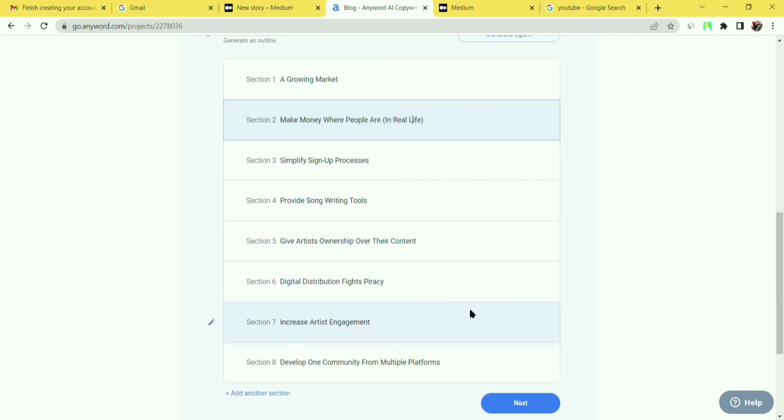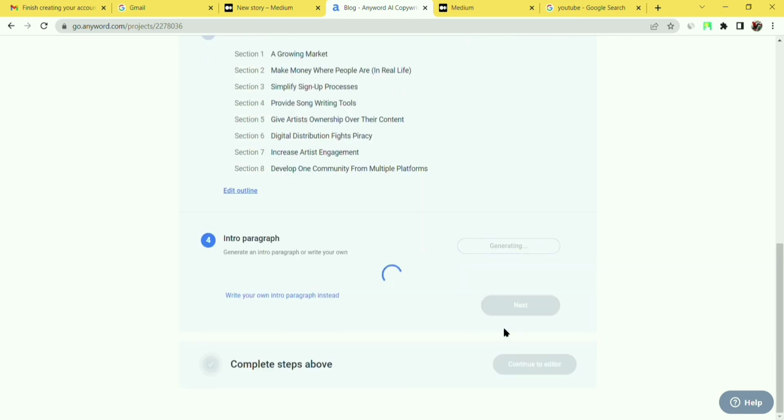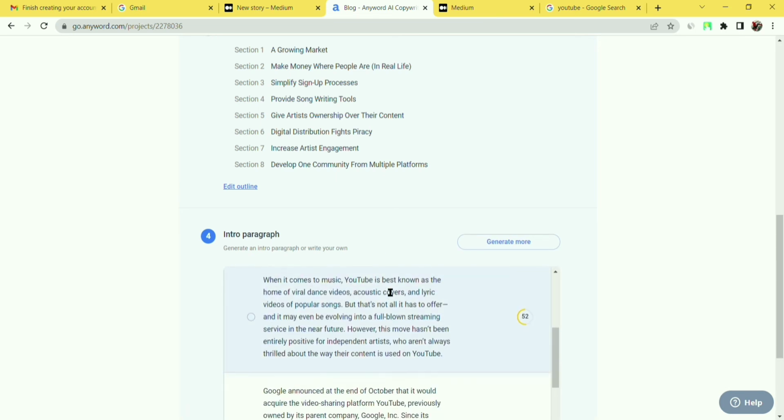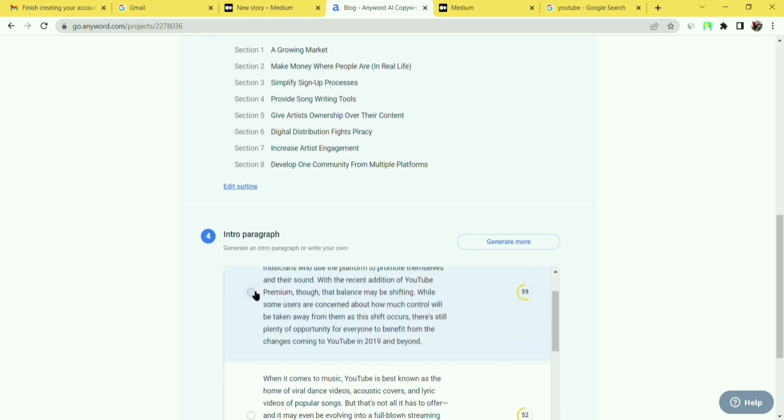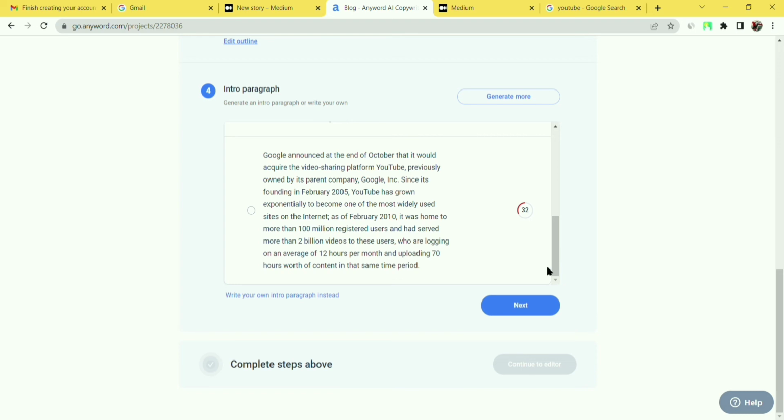We can choose it and click on next. Now give an intro paragraph. They will generate a copyright free and plagiarism free paragraph for us. Now click on next. Now that's okay.